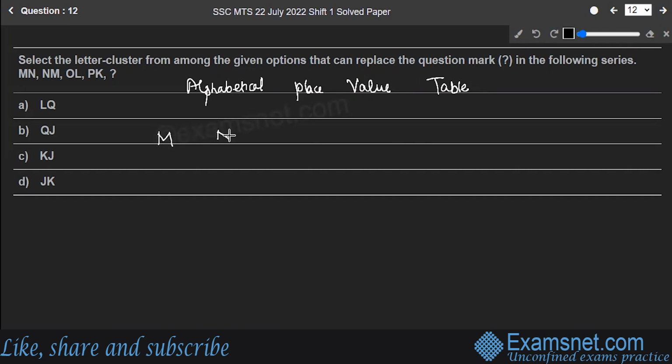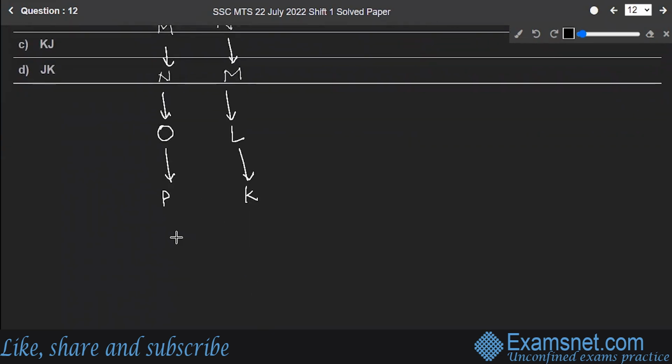So here is MN, NM, OL, PK. You are moving from here to here, here to here, here to here, and you have to find out where you will move from here.